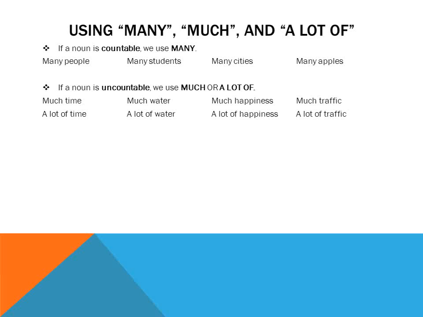Much water, a lot of water. Much happiness, a lot of happiness. Much traffic, a lot of traffic. We can use a lot of for both countable and uncountable nouns. So that's kind of nice. With this a lot of, we don't have to think about whether the noun is countable or uncountable.